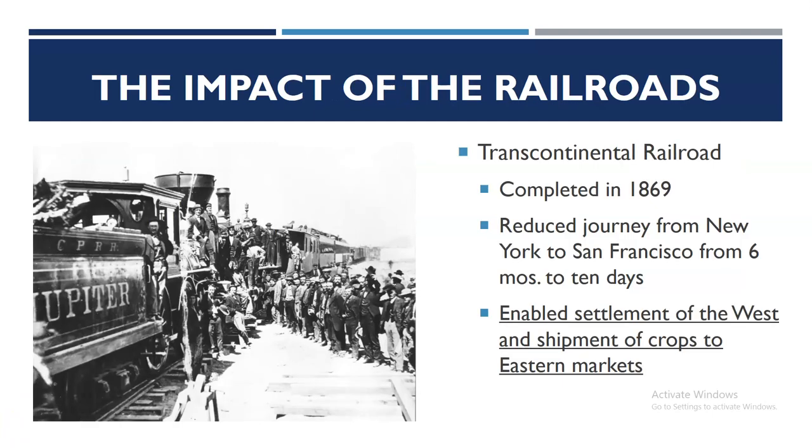The impact of the railroads. The Transcontinental Railroad was completed in 1869. The benefits of the Transcontinental Railroad included reduced journey time from New York to San Francisco. It reduced the journey from 6 months to 10 days, and it also enabled settlement of the West and shipments of crops to eastern markets.